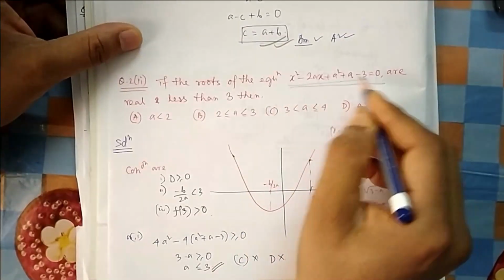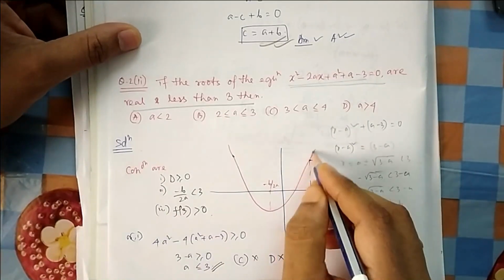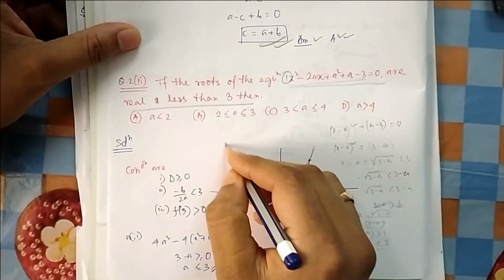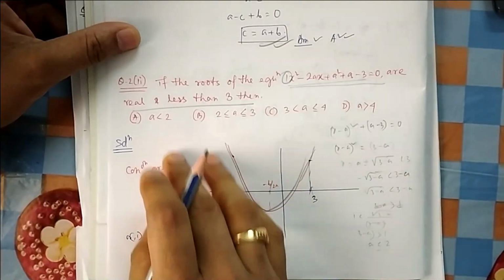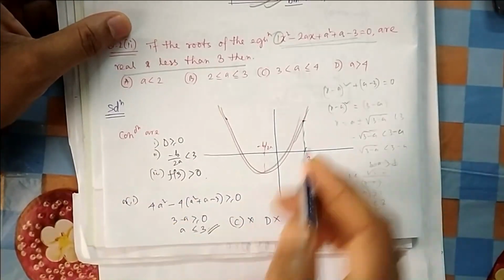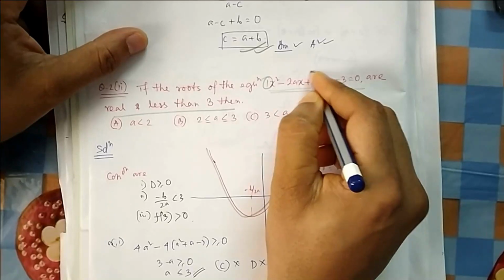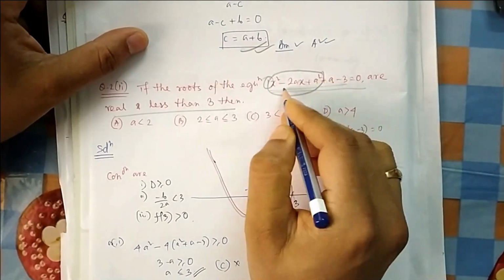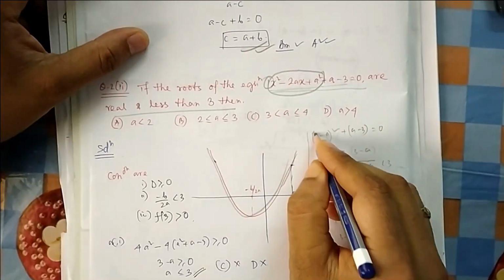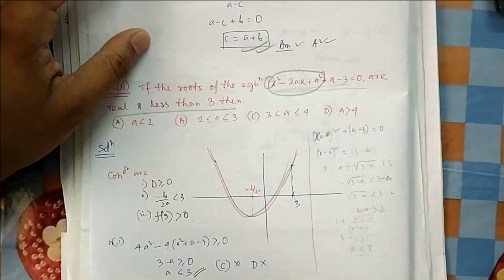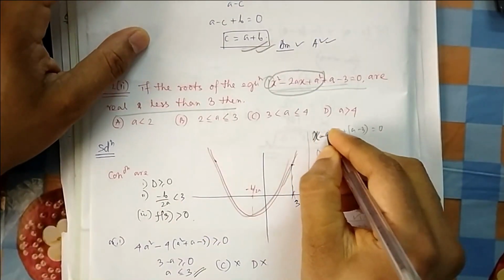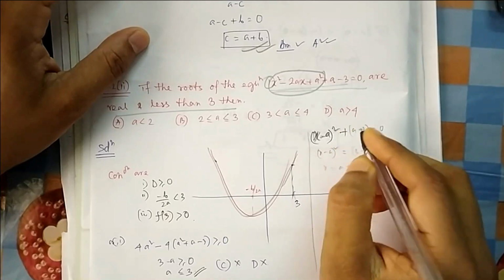Okay, the roots of these equations are real and less than 3. Now, because it is a smiling parabola, it will be of this fashion. It should be less than 3. You can use the theory I have discussed, but you can use it in this way also. We have done it this way in a JEE Main question. This is simple, because you can express it as (a minus b) whole square. So it is (x minus a) whole square. You can see it here. (x minus a) whole square you can write, and then plus, it is a minus 3.